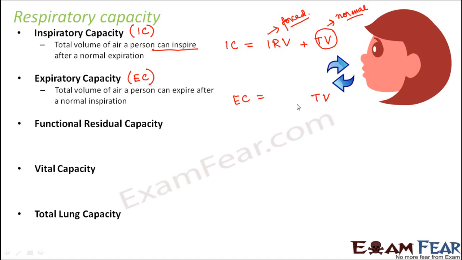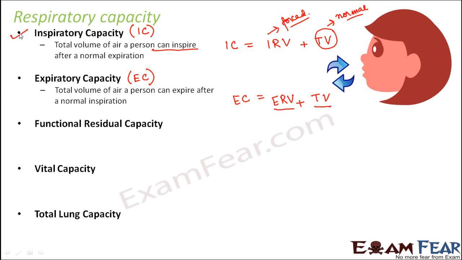That is tidal volume. If you force yourself to expire more, you can expire some additional volume, and that additional volume is expiratory reserve volume. So total expiratory capacity would be equal to expiratory reserve volume plus the tidal volume.